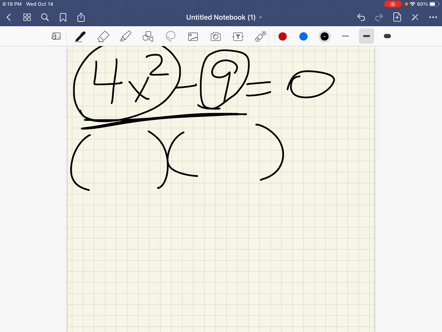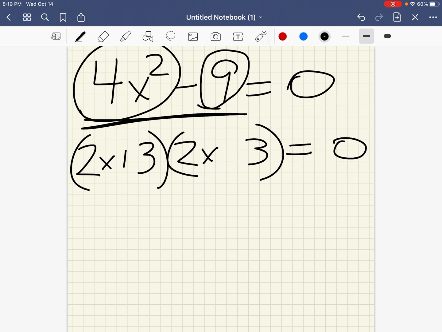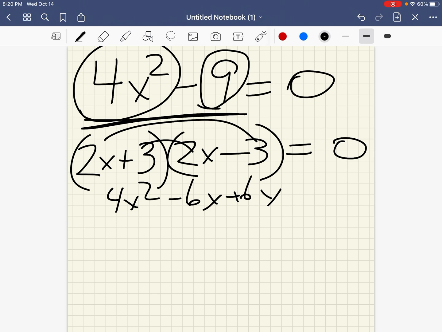So the way it will factor is you take the square root of the 4x squared, which is 2x, and it goes here and here. And the square root of the 9, which is 3, goes here and here. And in order to get a negative, one is a positive, one is a negative. So now if you don't trust yourself, you can multiply this out using FOIL. 2x times 2x is 4x squared. The outer is minus 6x, the inner is plus 6x, and then 3 times negative 3 is negative 9. So those cancel out and leave us with 4x squared minus 9. So that is the correct way to factor it.